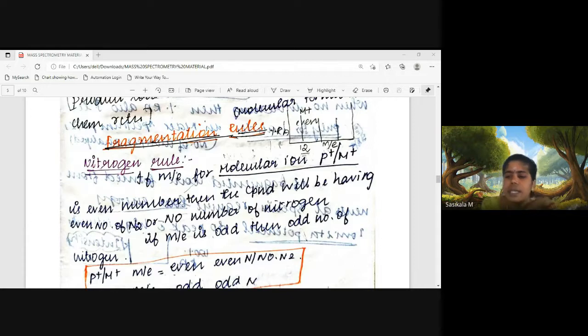Ionization methods and fragmentation patterns are important. You should be able to explain the ionization methods, how ionization occurs in all the methods, and after ionization how the molecule goes for fragmentation, which covers fragmentation patterns and rules.